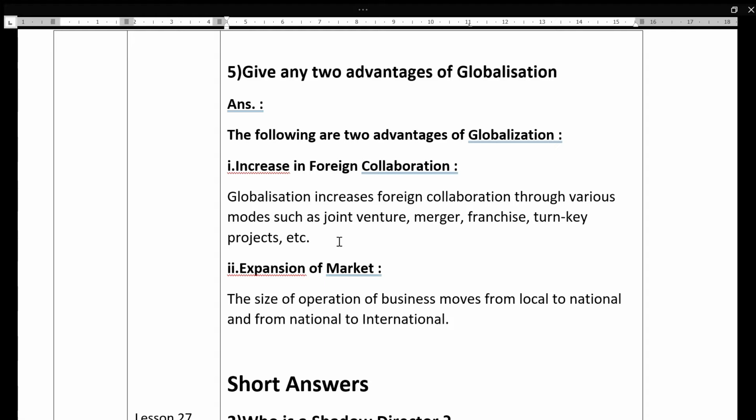Turnkey projects. A turnkey project is a project that is constructed so that it can be sold to any buyer as a completed product. For example, it is a contract under which a firm agrees to fully design, construct and equip a manufacturing business and turn the project over to the purchaser when it is ready for operation. They will sell it for a consideration, and that is turnkey projects. And the second advantage is expansion of market. The size of operation of business moves from local to national and from national to international.